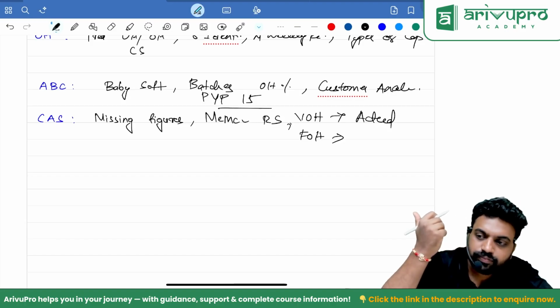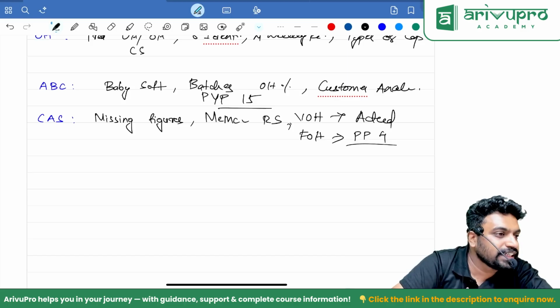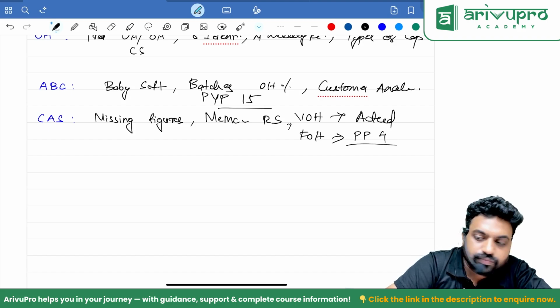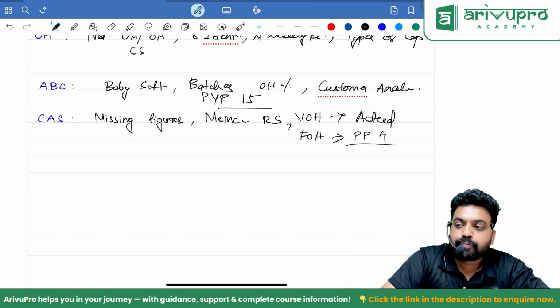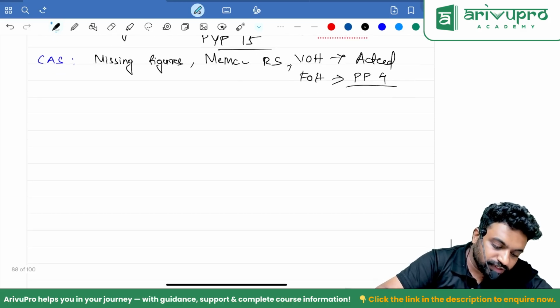Sir, practical problem is Practical problem 4. That 75%, 25% split and all they have given. How much is fixed, how much is variable, that split they have given. Fourth, okay. Practical problem 4, you have to go through once. Next which chapter?